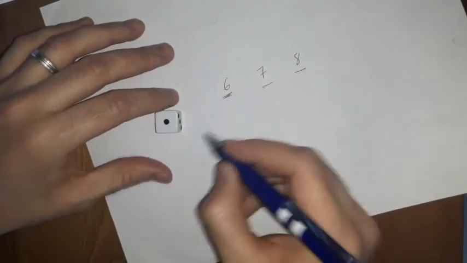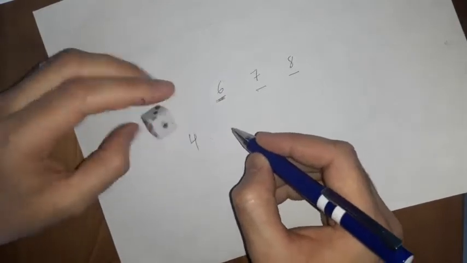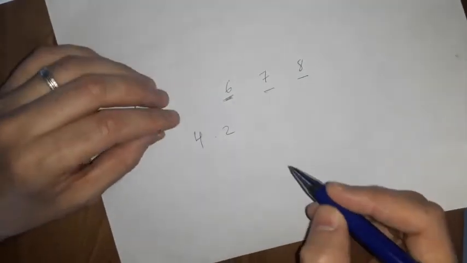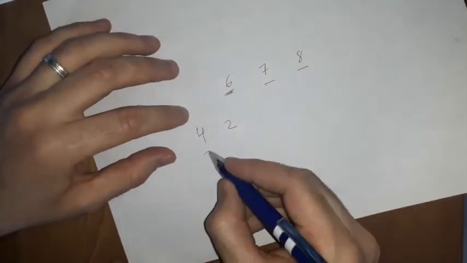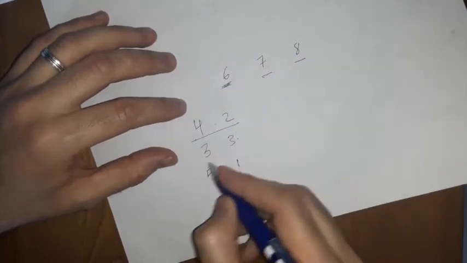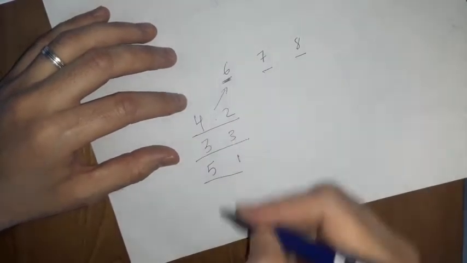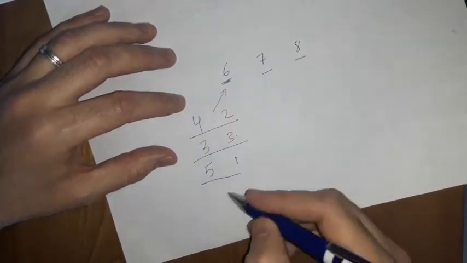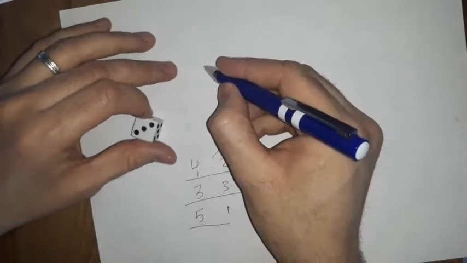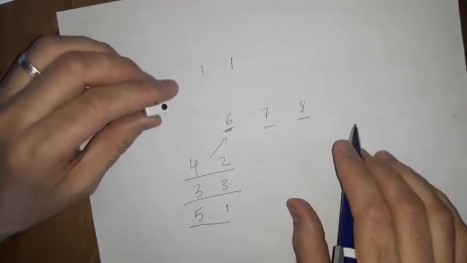So I can have 6 by rolling 4 and 2. And I can get 6 with 3 and 3. And I can get 6 with 5 and 1. Look how many chances I can have. 4 and 2 give me 6, 3 and 3 give me 6, and 5 and 1 give me 6. But for 2, you have only 1 situation, which is 1 and 1. That's the only one that can give you 2.